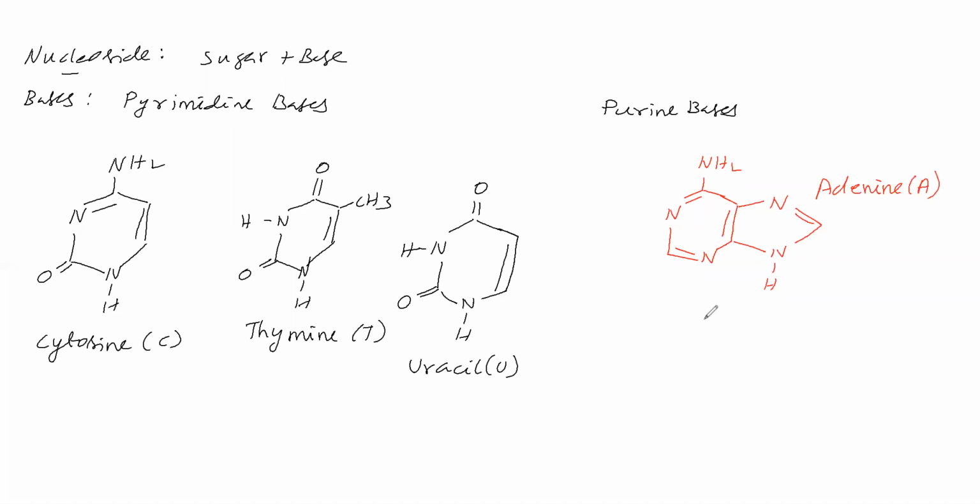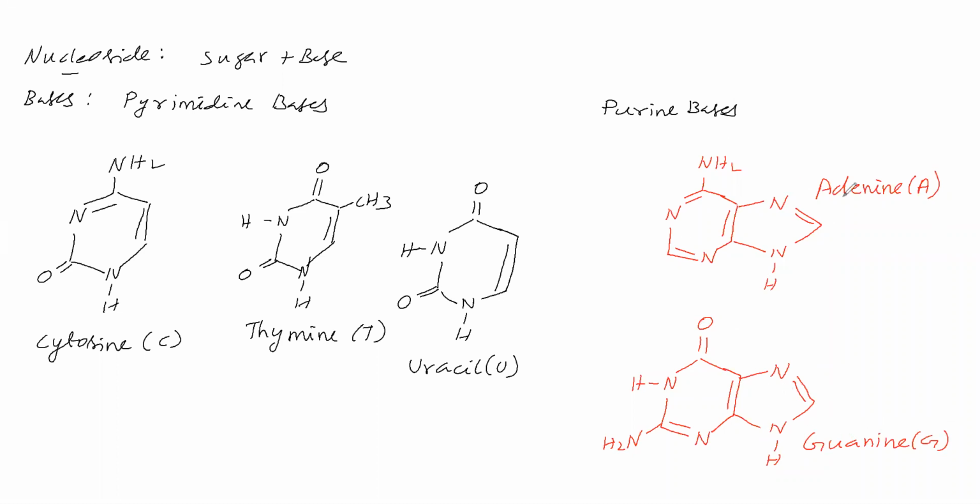Next, guanine, keto group. Here NH group. Here NH2. Here NH2. Here N. Here double bond. Here N. Here NH. Here double bond. This is called guanine. This symbol is G.